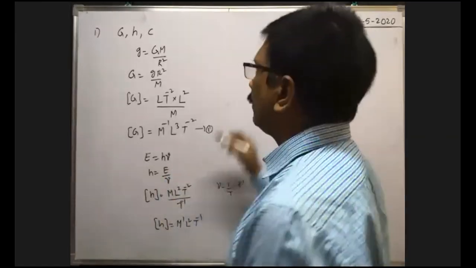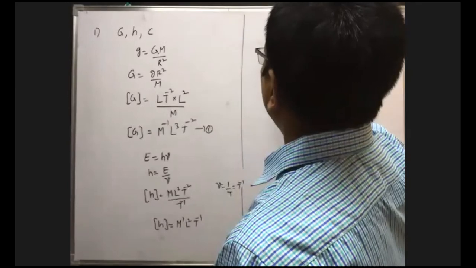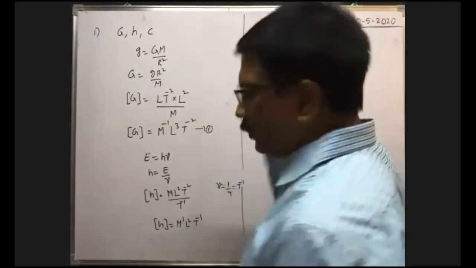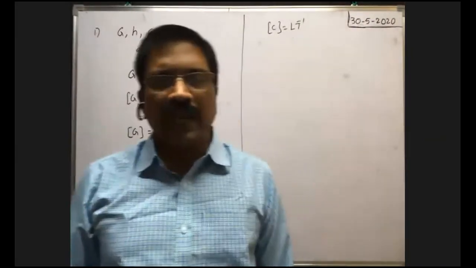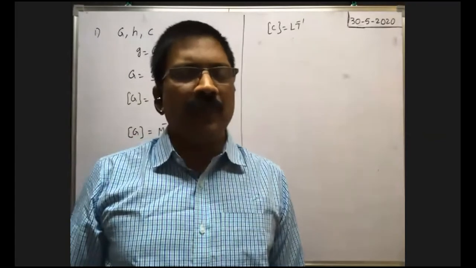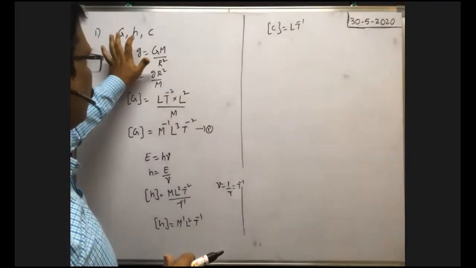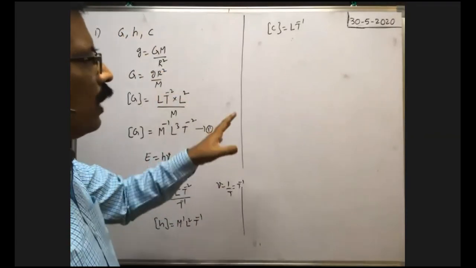Next, what is the dimension formula of speed of light? Speed of light is, of course, velocity only, so L T to the power of minus 1. Now, you verify the options. Option verification is one method, and you already know that method. In the formulas for capital G, capital H, small h and c, you substitute these dimension formulas and simplify them.